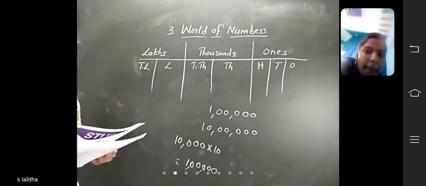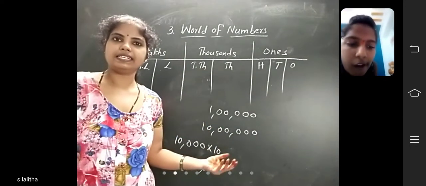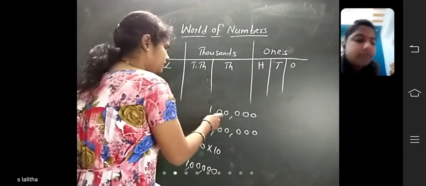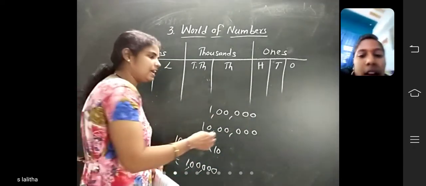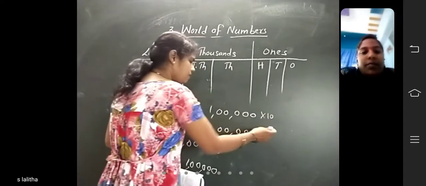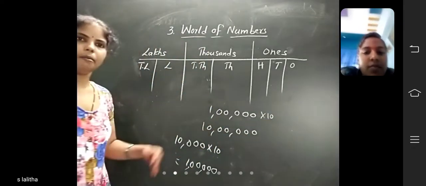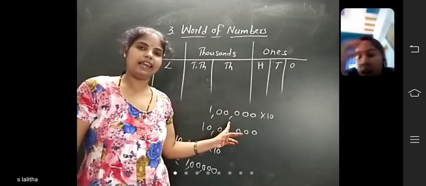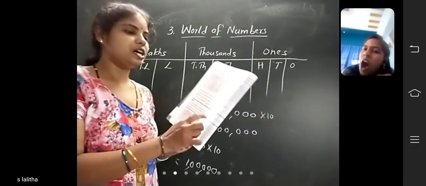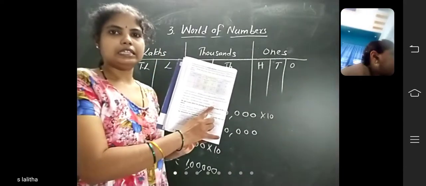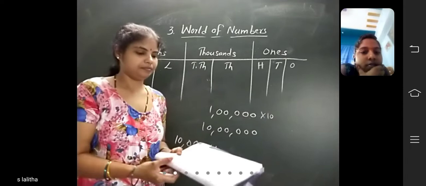Next, how many 1 lakhs will make 10 lakh? If you multiply 1 lakh with 10, you will get 10 lakh. So how many 1 lakhs? 10 of 1 lakh. So in the second dash also write 10.